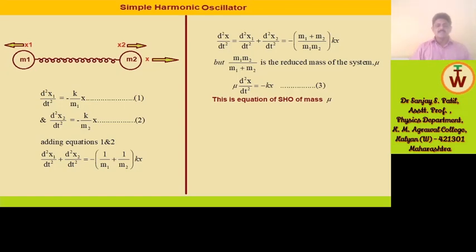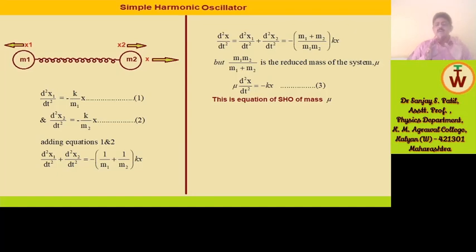Adding equations 1 and 2, d2x1 by dt2 plus d2x2 by dt2 is equal to minus into bracket 1 by m1 plus 1 by m2 into kx, which is equal to minus into bracket m1 plus m2 divided by m1 m2 into kx. But m1 m2 divided by m1 plus m2 is the reduced mass of the system, mu, the symbol we generally use for reduced mass in physics. So mu into d2x by dt2 is equal to minus kx. This is the equation of a simple harmonic oscillator of mass mu.